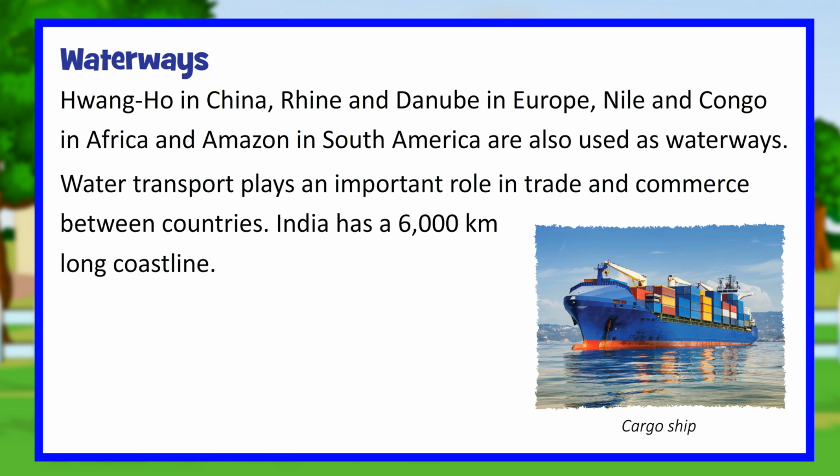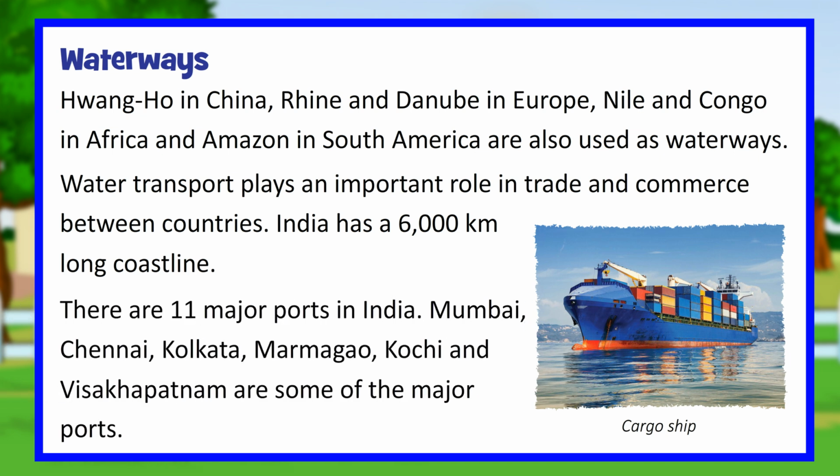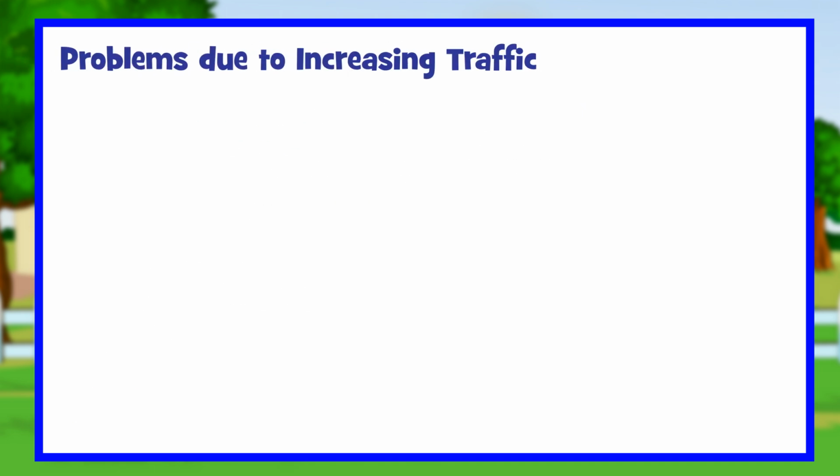India has a 6,000 kilometers long coastline. There are 11 major ports in India. Mumbai, Chennai, Kolkata, Mormugao, Kochi and Visakhapatnam are some of the major ports.